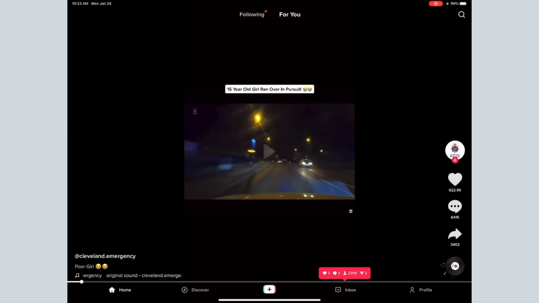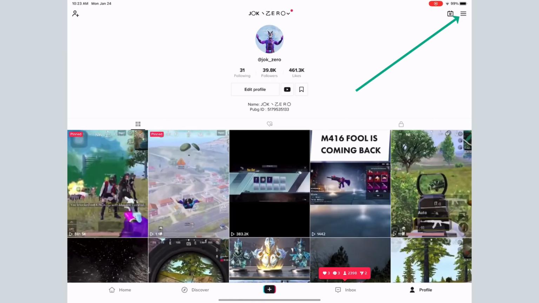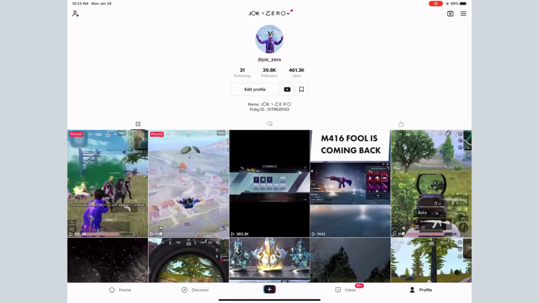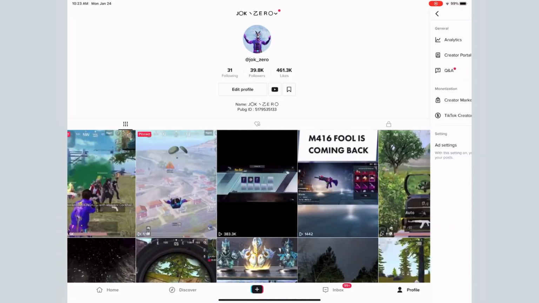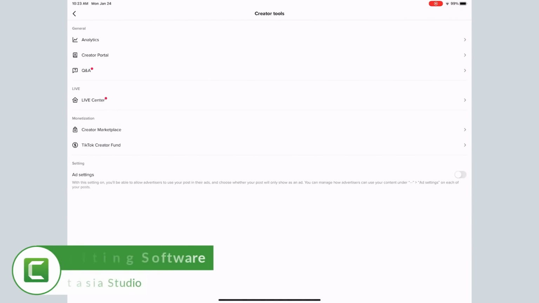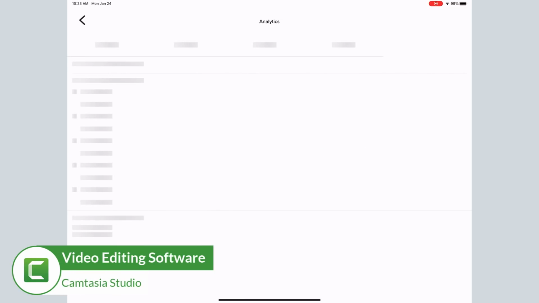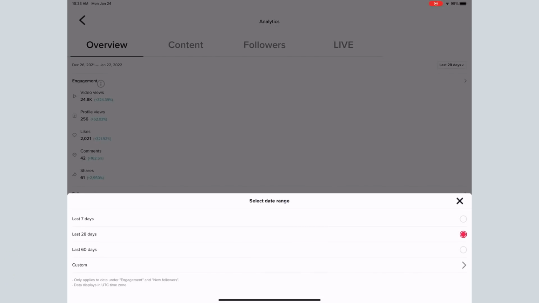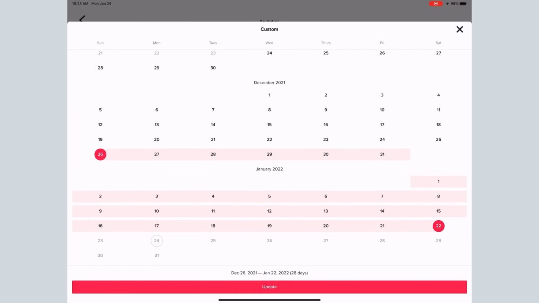So guys, once you have met these criteria, simply go to your TikTok profile, click on those three lines and go to Fund Creator Tools. And first of all, in order to make sure that you have 100,000 views, you can go to the analytics section, apply the filter, and see whether you have 100,000 views in the last 30 days or not.